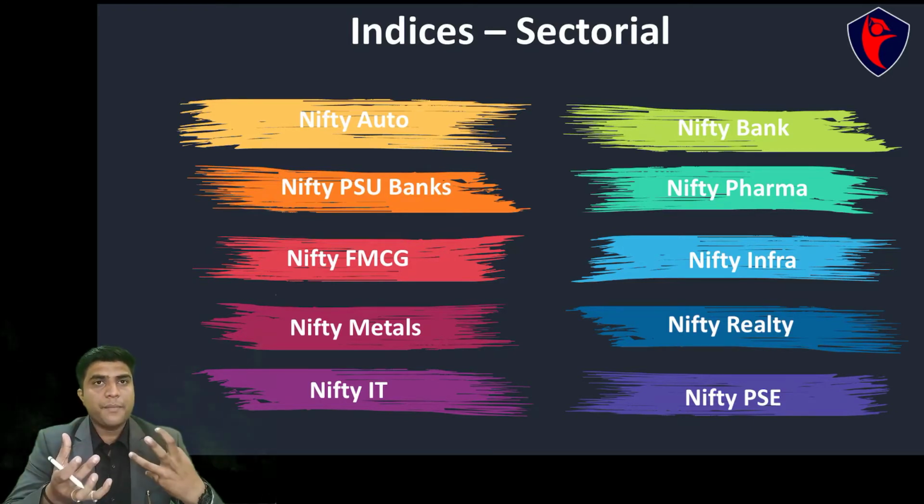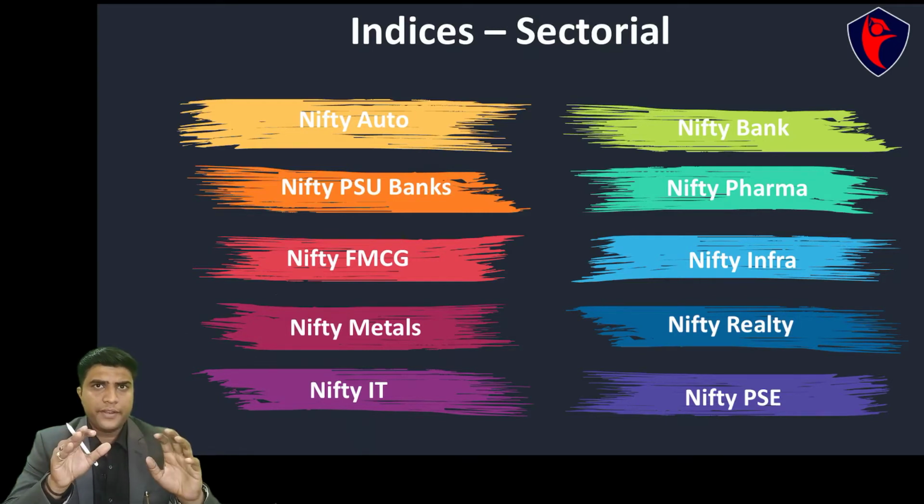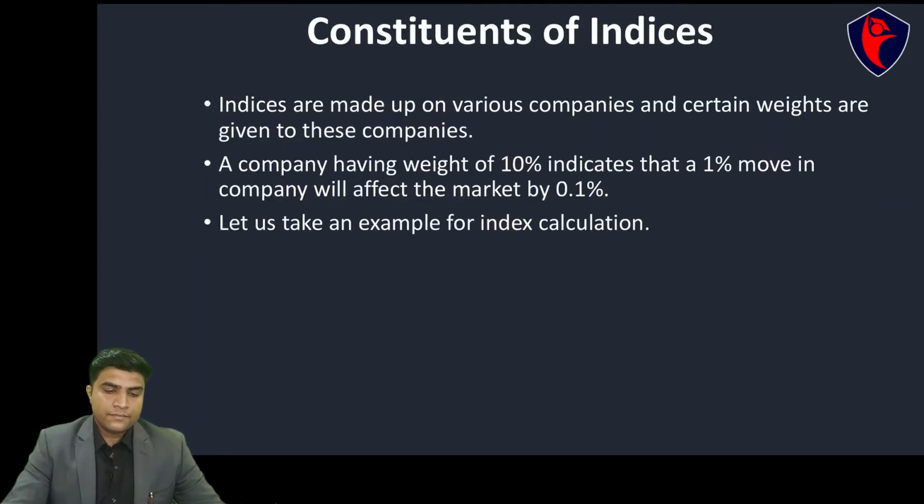Nifty Commodities can be one. Okay, Nifty Financial Services will be another one. So there are a lot of indexes. My only point here is to make you understand that you can also check the sectoral view of a particular sector by looking at that sectoral index. Is that clear?